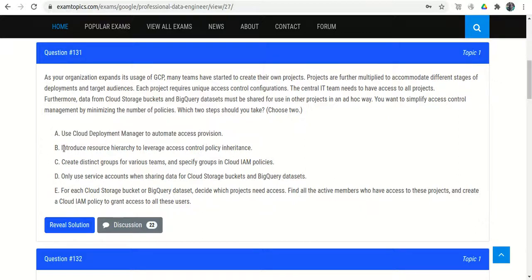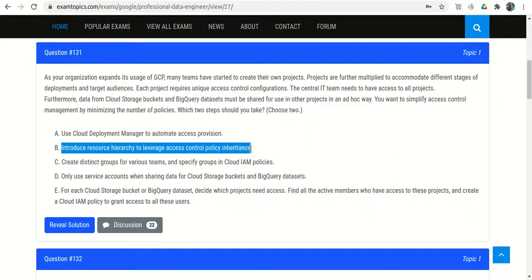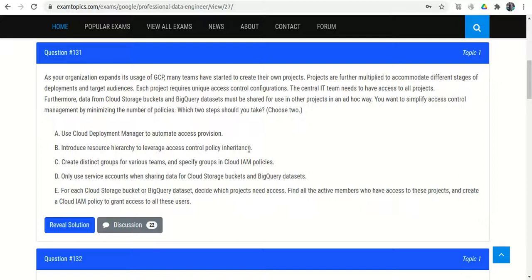Option B, introduce resource hierarchy to leverage access control policy inheritance. Okay, they told that we will give the access on the basis of the resource hierarchy. Okay, fine. Option C, create distinct groups for various teams and specify groups in Cloud IAM policy. So definitely fine, because this is Google recommended, rather than giving the access to individual users, create groups and give the access. So C is perfectly okay.